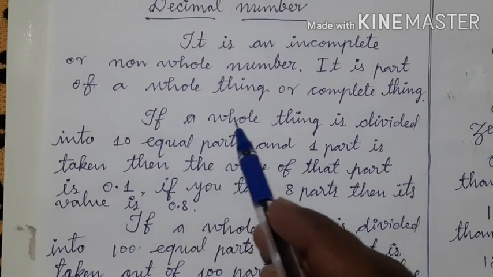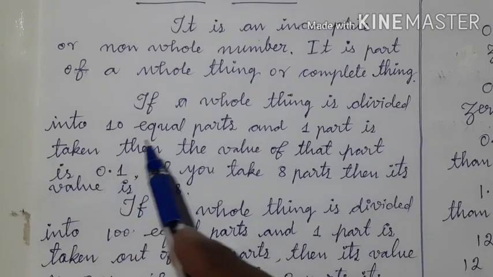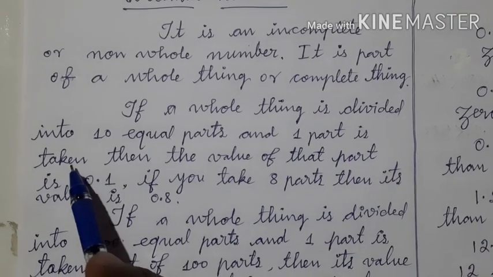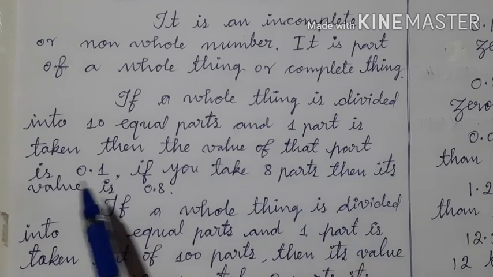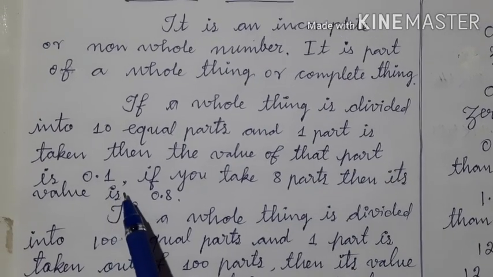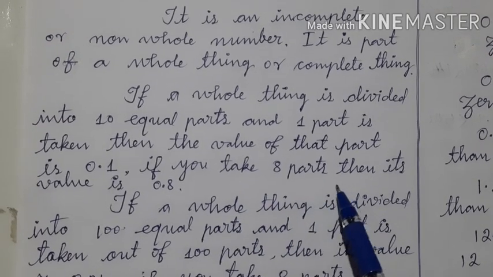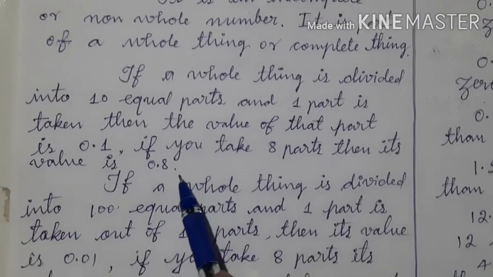If a whole thing is divided into 10 equal parts and one part is taken, then the value of that part is 0.1. If you take 8 parts, then its value is 0.8.